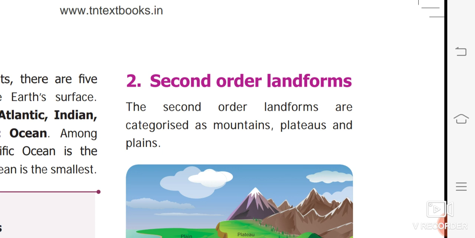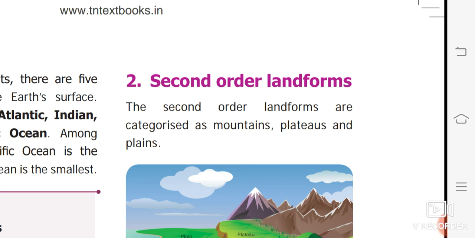The first landform we studied. What continents are there? First, I'm asking you, what are the continents? Asia, Africa, North America, South America, Antarctica, Europe and Australia. Which is the largest continent? Asia. Which is the smallest continent? Australia.